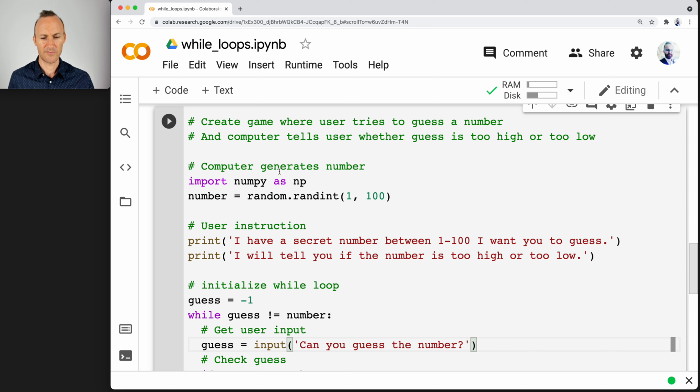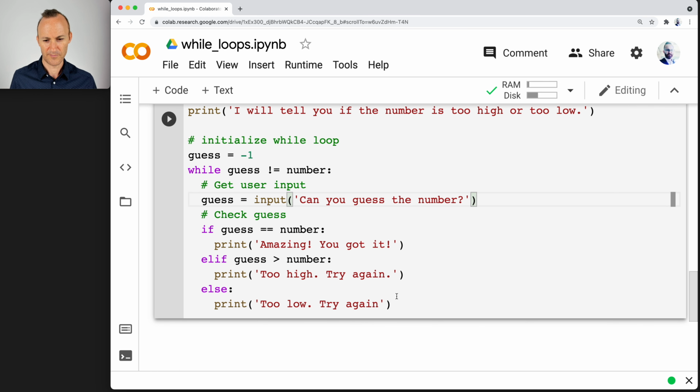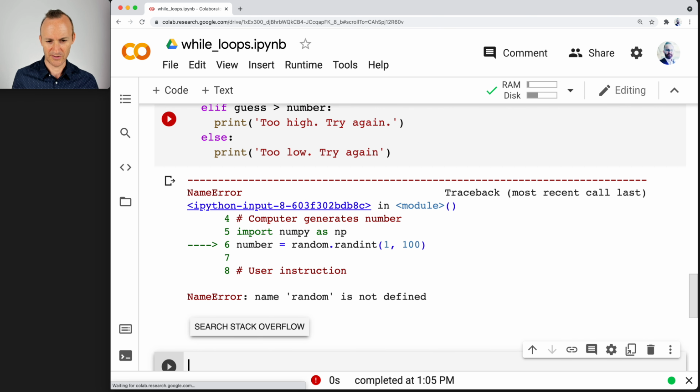Now well, let's just try it. All right, shift enter. A lot of code there. So, the more code there is, the more likely that there are to be mistakes. So we can go back and fix them if there are. See, name random not defined. Okay, so can you all catch the error?